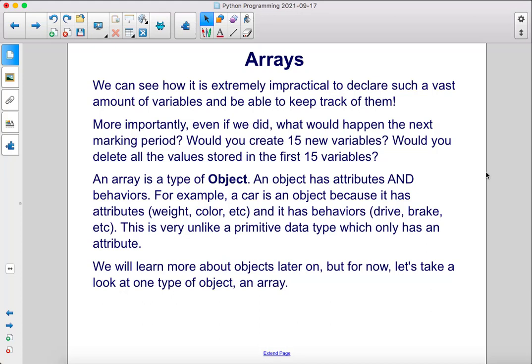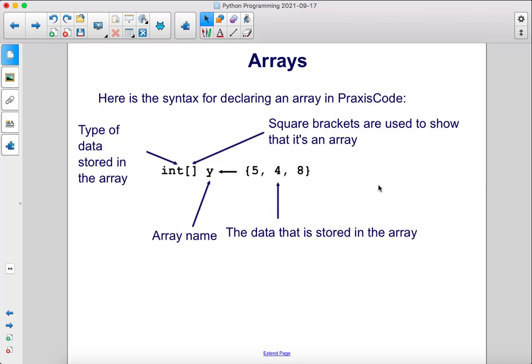An array is a type of object. An object has attributes and behaviors. For example, a car is an object because it has attributes, weight, color, etc., and it has behaviors, drive, brake, etc. This is very unlike a primitive data type which only has an attribute. We will learn more about objects later on, but for now, let's take a look at one type of object, an array. Here is the syntax for declaring an array in Praxis code.